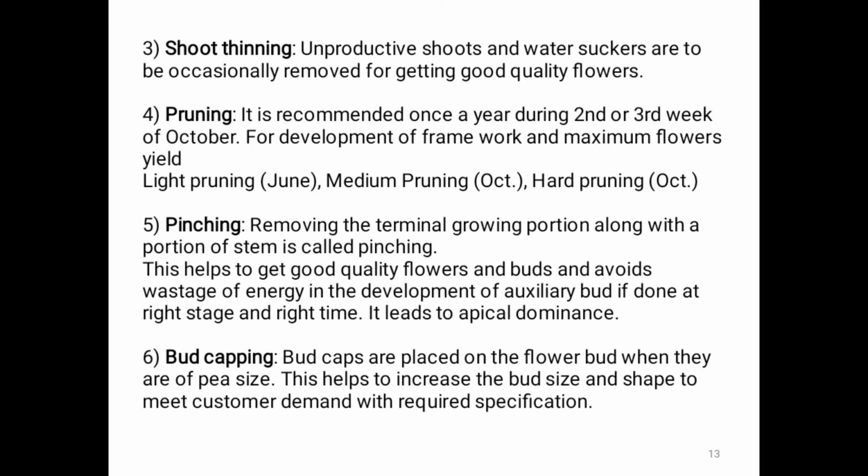The next special cultural practice is shoot thinning. Unproductive shoots and water suckers are to be removed occasionally for getting good quality flowers. The next one is pruning. It is recommended once a year, during the second or third week of October. Pruning should be done in the month of October for development of the framework and maximum flowers or yield of a plant.